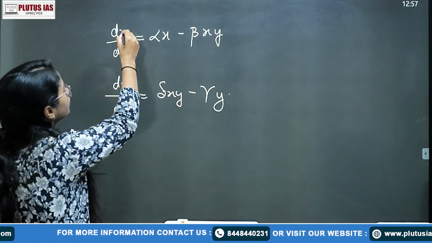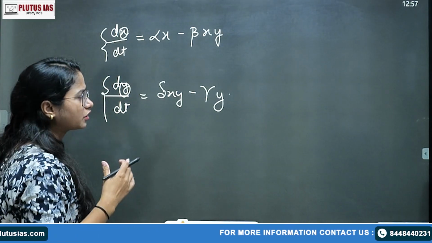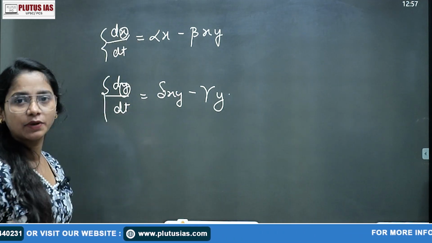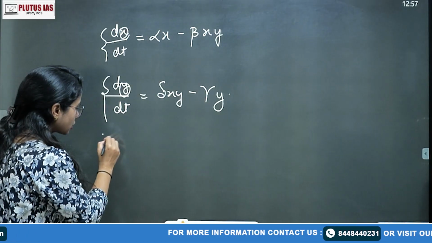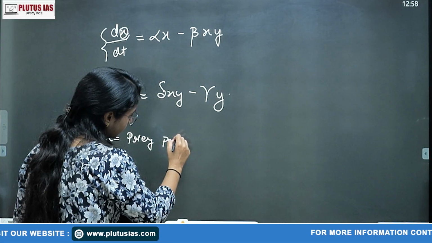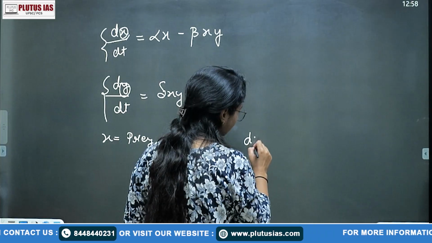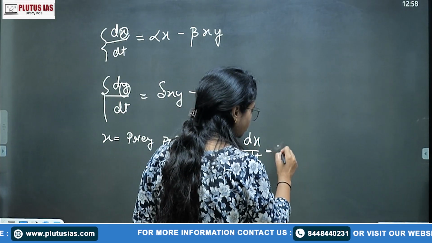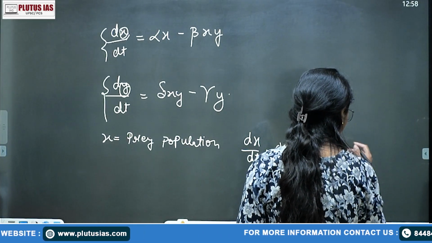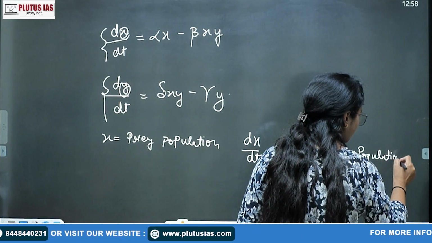I'll explain it. This is something we are seeing that is changing. You do not even need to do rectification, just have the simple concept. So something is changing. What is changing? The population of the prey and predator. So x is equal to your prey population, right? So dx by dt is equal to the change in prey population, isn't it?